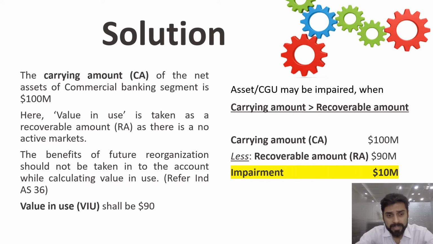Here the carrying amount of the net assets of commercial banking is 100 million. Value in use will be the recoverable amount, as the active market is not there and fair value cannot be determined. Value in use shall be 90 million, which shall be deducted from the carrying amount, and the impairment will be 10 in this case.